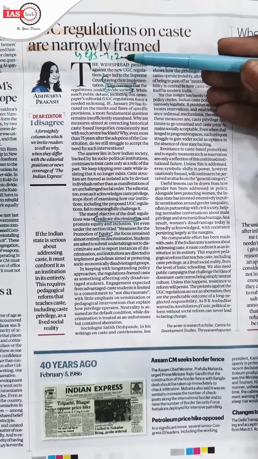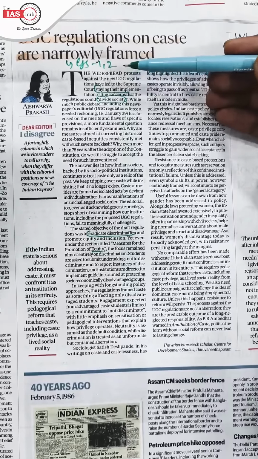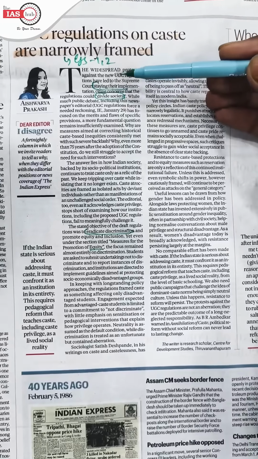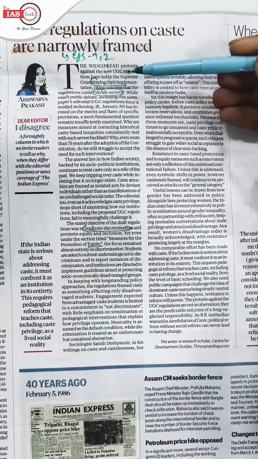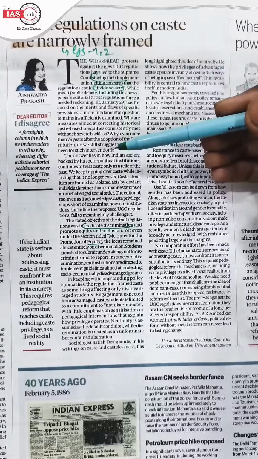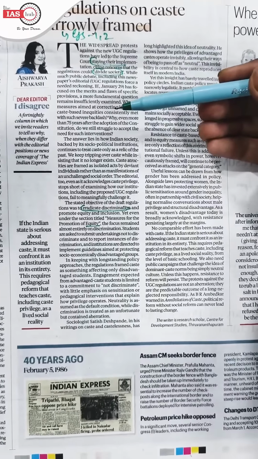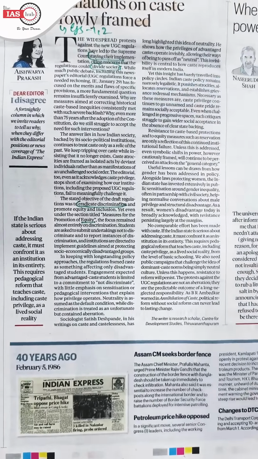UGC regulations on caste and unruly fame. This article can be used in GS1 and even GS2 if the question comes on education or any caste or affirmative action topics. You can use this example that the recent UGC guidelines, the Supreme Court has stayed their implementation, citing the cornerstone that it will divide the society. So you should know the provisions, like it has appointed an equity committee to lodge complaints against SC, ST and OBC by the general caste.